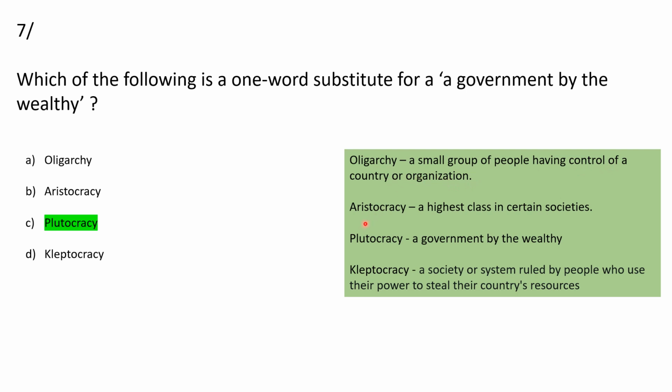Aristocracy means the highest class in certain societies, those born into a classic family. Then plutocracy, which means a government by the wealthy. So here option C is the correct answer. Then kleptocracy, which means a system ruled by people who use their power to steal their country's resources.